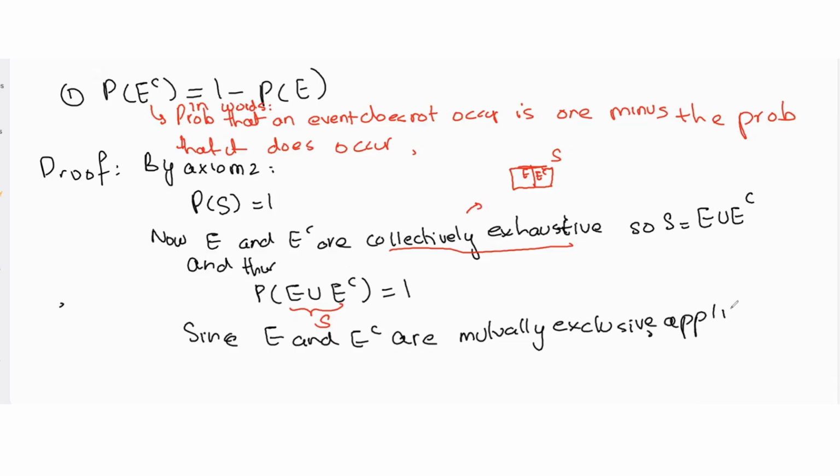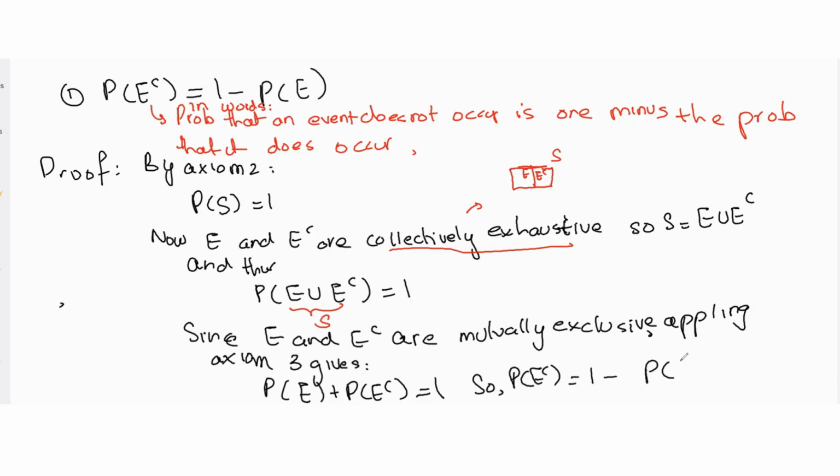Applying axiom 3, which says that for mutually exclusive events the probability of the union is the sum of the individual probabilities, I can write probability of E union E complement is probability of E plus probability of E complement, which is 1. From here it follows that probability of E complement is 1 minus probability of E. So we can prove this using axiom 2 and axiom 3, along with the fact that an event and its complement are collectively exhaustive, so the union is the sample space, and mutually exclusive, which allows us to apply axiom 3.